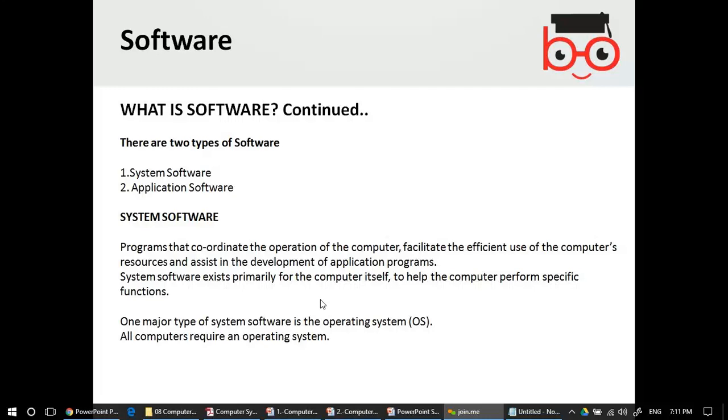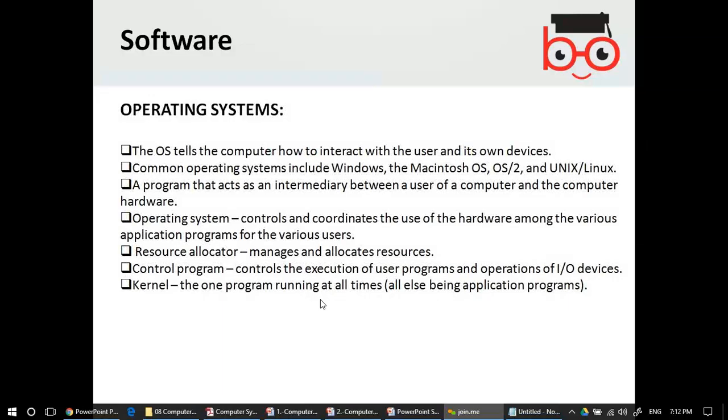It enables you to use the computer's hardware. It controls the hardware, and with the help of the system software, you utilize the computer as well as you can use the softwares that you need. The operating system is needed by the computer. The operating system tells the computer how to interact with the user and its own devices. So it is a bridge basically. The operating system is a bridge between the user and the hardware.